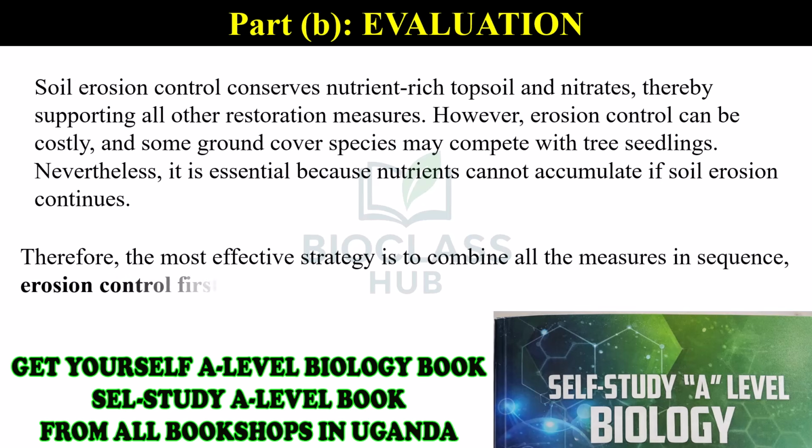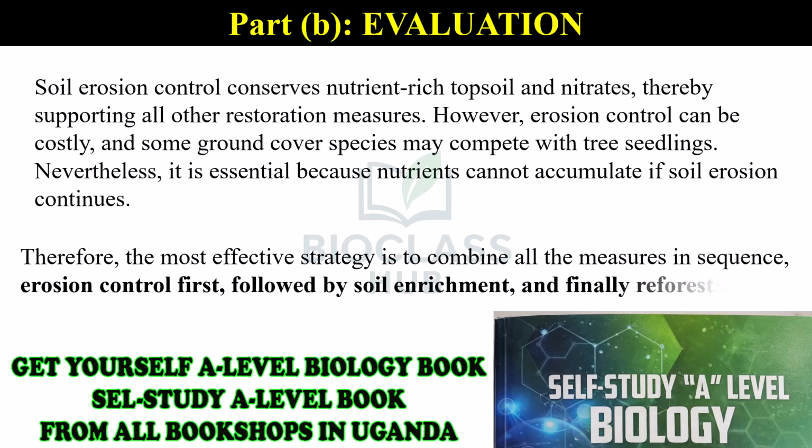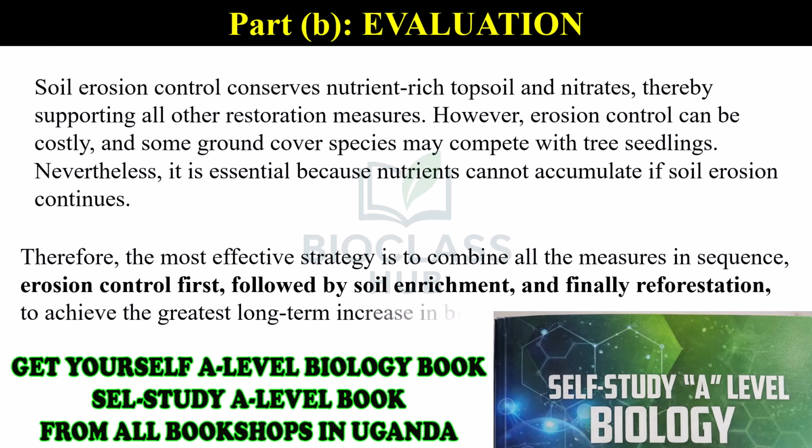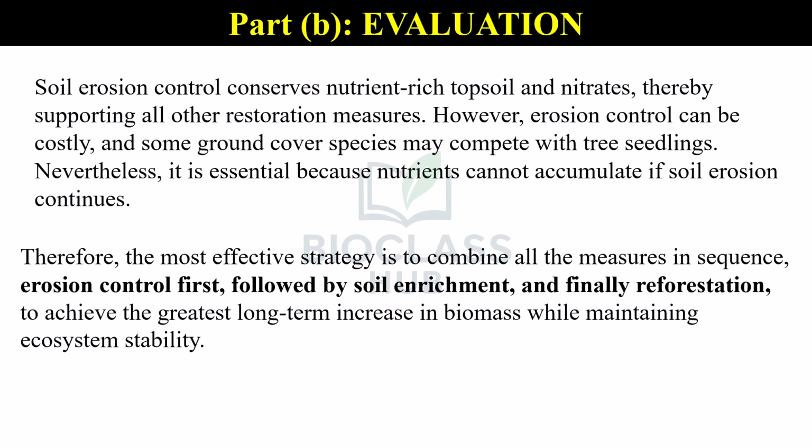Therefore, the most effective strategy is to combine all the measures in sequence: erosion control first, followed by soil enrichment, and finally reforestation, to achieve the greatest long-term increase in biomass while maintaining ecosystem stability.